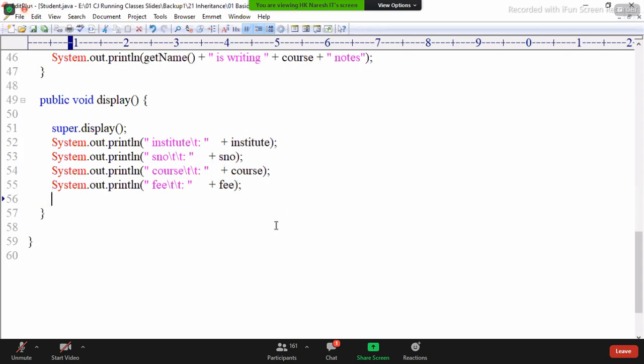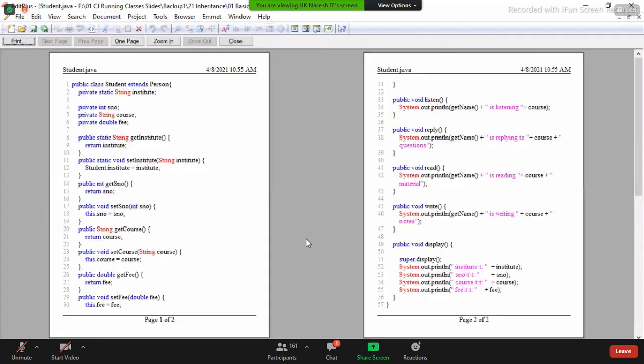When you display a subclass object, it must display subclass values plus also superclass values. That's why super.display and then the subclass members. Come on, make it fast. It's already 10:56. Today's class is running very fast. Why?